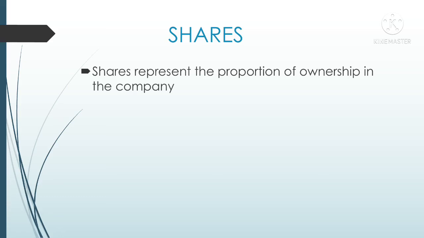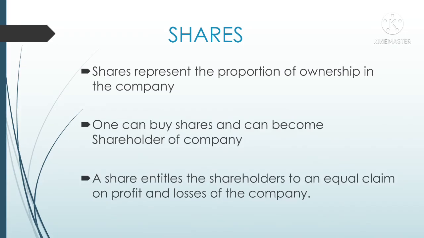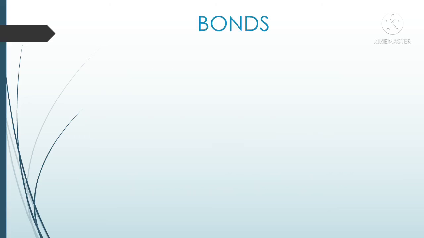Suppose a company has 1000 shares in the market, and if you have 100 shares with you, then you will become 10% owner of the company. The person who buys the shares will become the shareholder of the company. If you possess the shares of a particular company, then you will have equal claim on both the profit and losses of that particular company. Now let's see what are bonds.